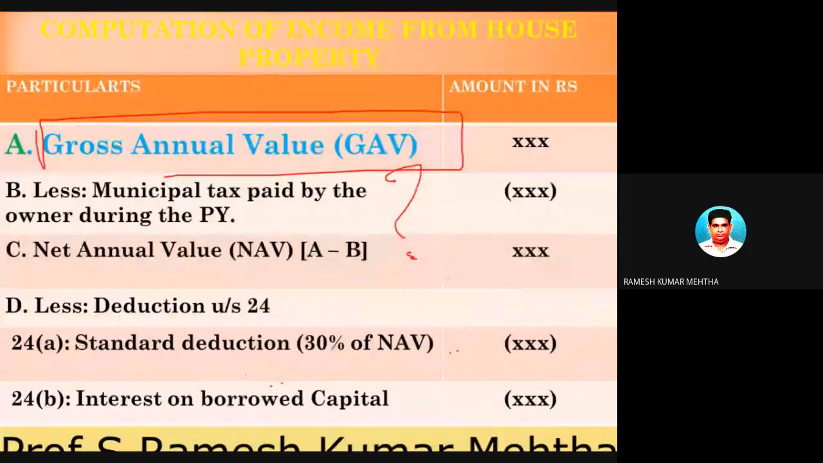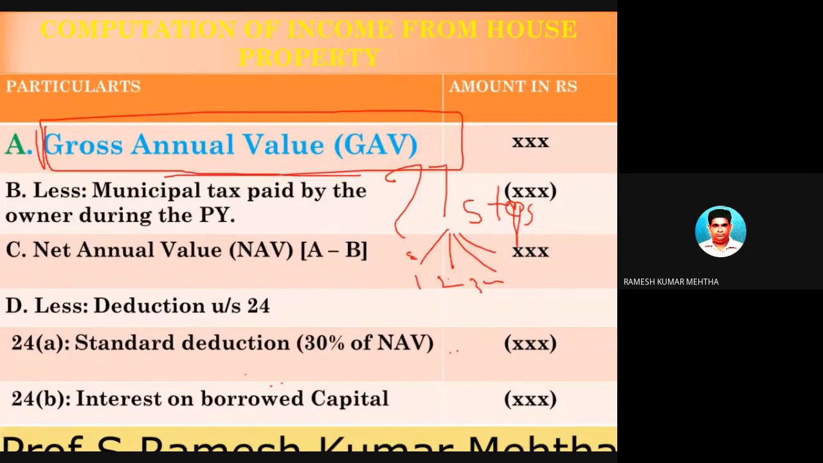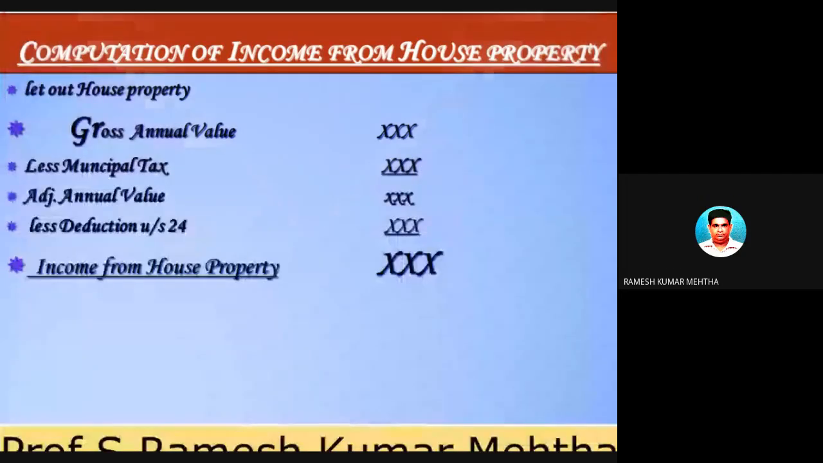Now, how do you calculate it? There are almost 7 steps, 7 or 8 steps, and then all the steps we will synchronize, and then we will find out 1, 2, 3, 4, something like that. So this is very important. How to find out the gross annual value is the major headache. So this is the one which I have just now shown to you.